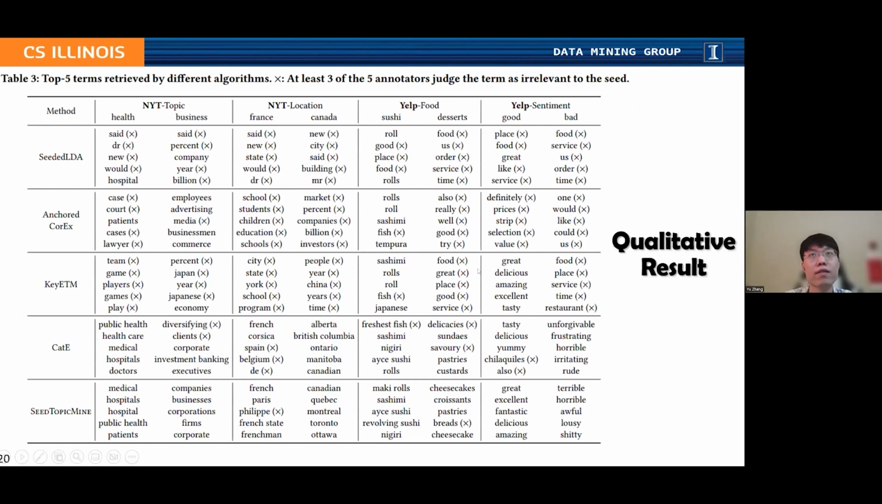Finally, some case studies. We show the top 5 terms retrieved by each algorithm in each dataset under each dimension. We can find that those LDA-based methods made a lot of mistakes. CatE is significantly better, but it still finds some terms quite general, like 'also' and 'savory'. In contrast, SeedTopicMine performs much better. We also have results for lower ranked terms, like those ranked 15th to 20th, and we also observe similar things. And for more details, you can refer to our paper.